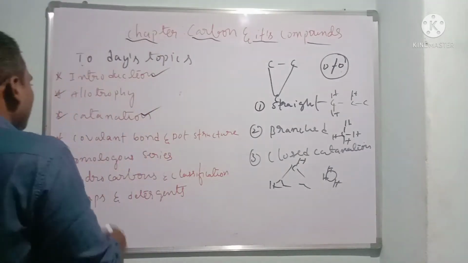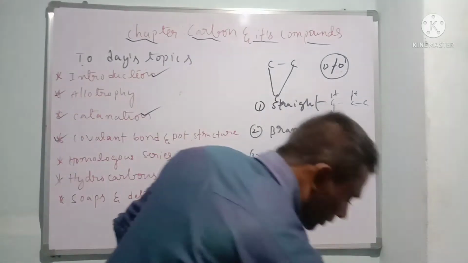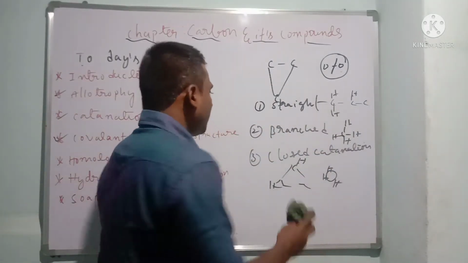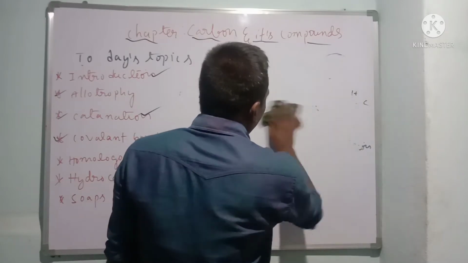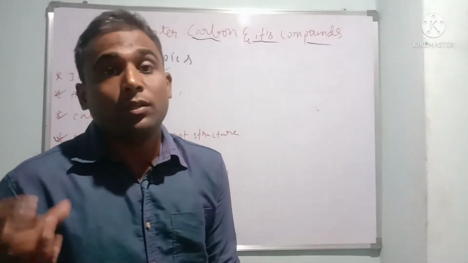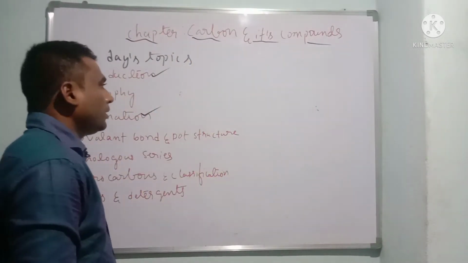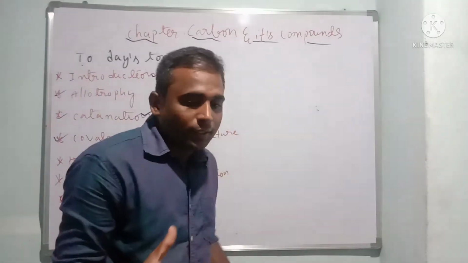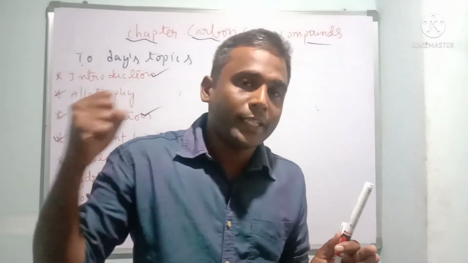Okay. After that we come to the point of covalent bond and dot structure. So what is covalent bond? Children, a bond is nothing but the sharing of electrons, meaning an interaction will start, and that is called a bond. So very simple, a covalent bond is the bond formed by sharing of electrons.